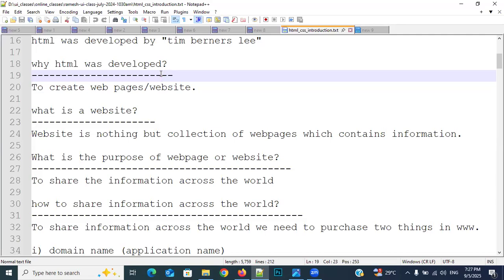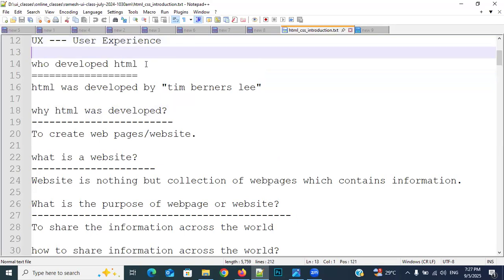Then automatically you will get 50% of the subject. This is not just a dummy part. Who developed it, why he developed it, what is the purpose, and what is the limitation of the technology. The remaining 50% is technical stuff only. Understand my point? Hello?